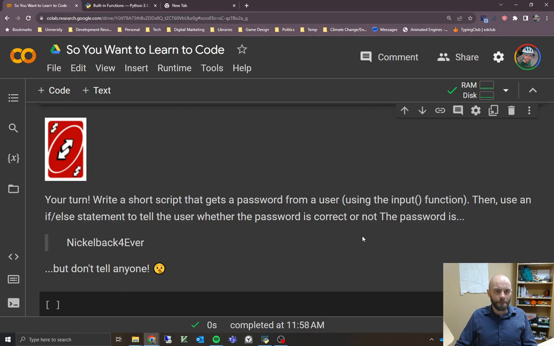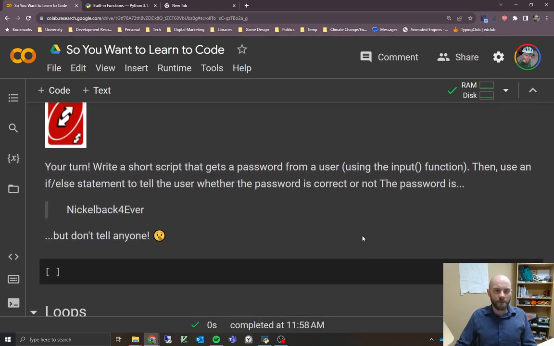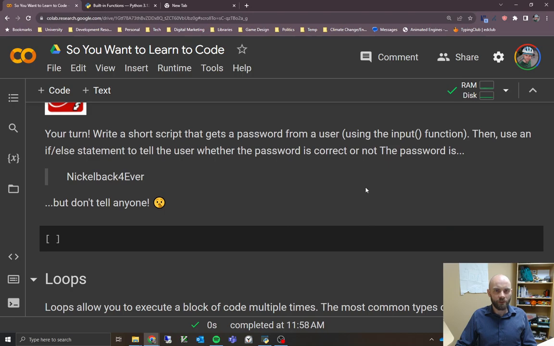Okay, so I have another example for you now. We talked before about getting a password from a user and storing that. So we're going to use an if-else statement now. I'll have you do that as an example, just to try to match whether a password is correct or not.